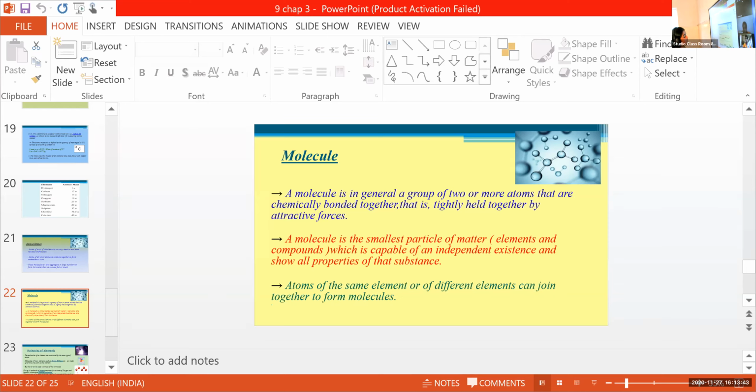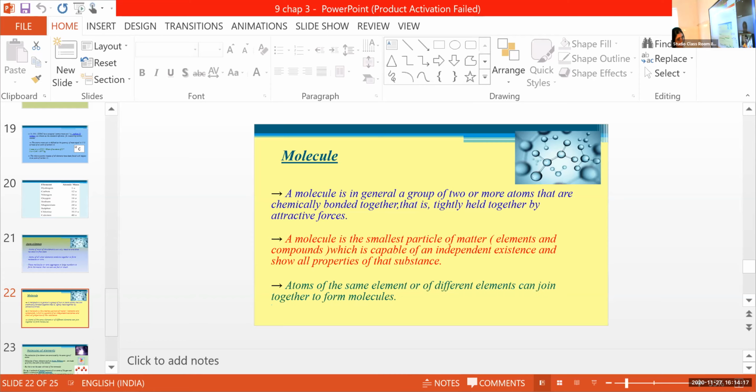So, a molecule is the smallest particle of matter which is capable of an independent existence and shows all the properties of that substance. And atoms of the same element or different elements combine together to form molecules. Look at this example. Hydrogen, again one more hydrogen, they combine together to form H2 molecule.